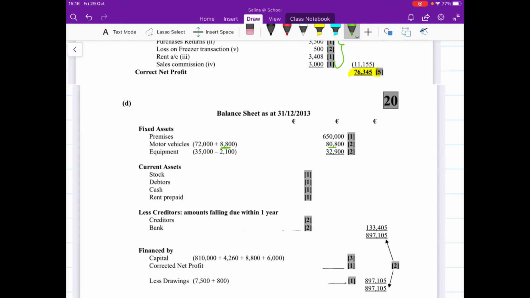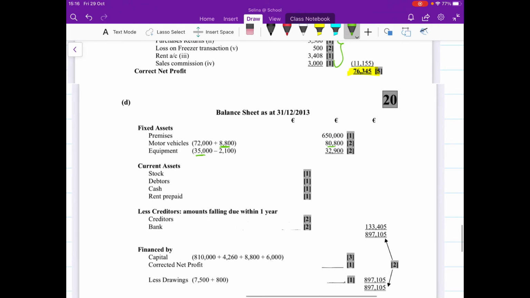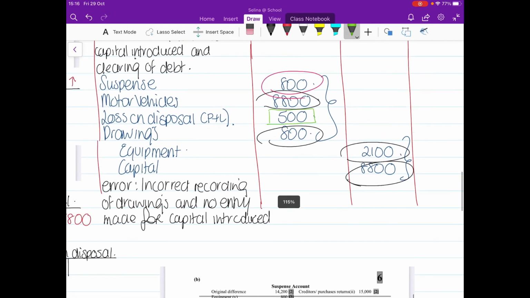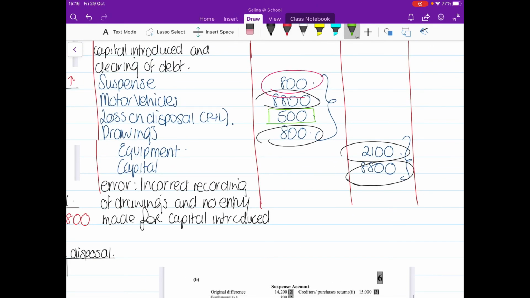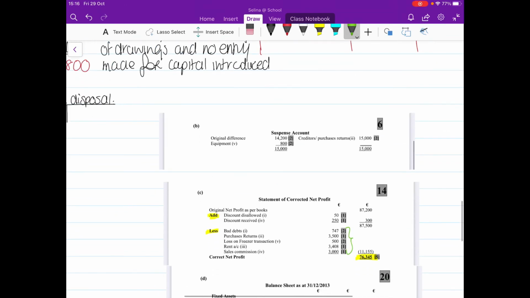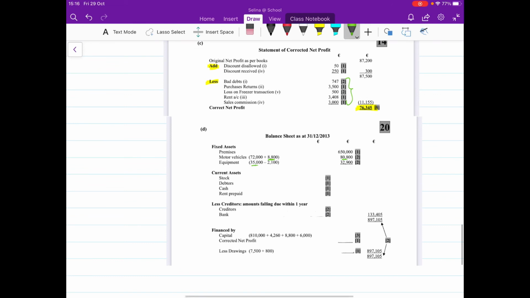Equipment we had an adjustment to as well in that same working where he took the freezer. So in the question, the equipment was valued at €35,000, and we had 2 entries then if you look back in your T accounts, we had 2 entries of €2,100. They're on the credit side of the equipment account up here, €2,100. If you're crediting an asset, that's decreasing it, so I'm taking it away. So you need to know the rules. €2,100, which leaves your equipment at €32,900.